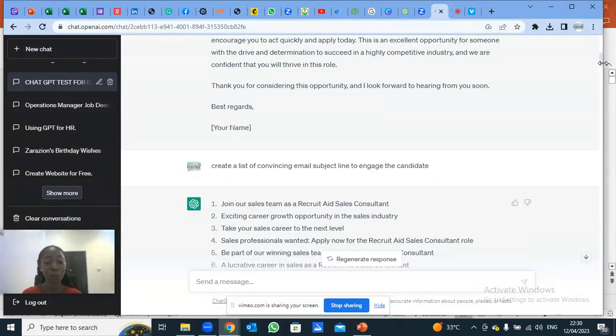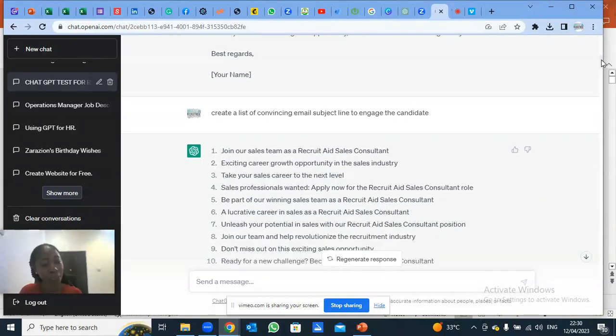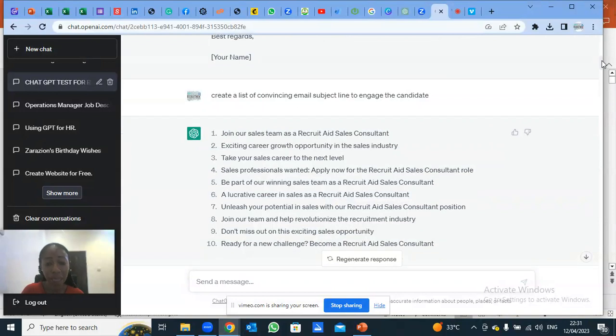What I have to do is copy this now. I will now edit it. I'll add some things I would have wanted, but GPT did not include. I would remove some things that I don't want it to include, like the repetition of Recruit Aid sales agents. I could remove that and just put the sales agent alone, since it already knows that it is Recruit Aid that we're talking about. I can remove that. I will edit it. I will add and subtract. Then I'll send to the client, to the candidates.